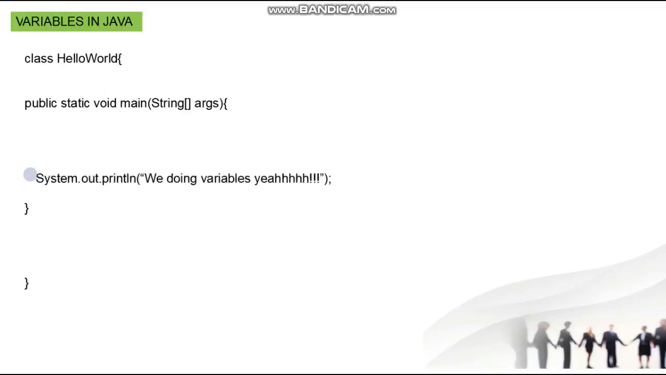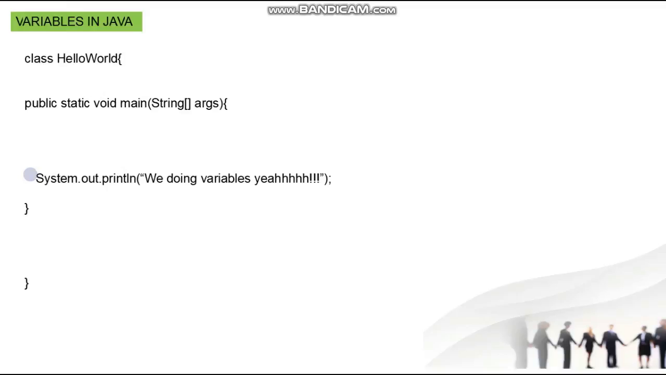System.out.print. We're doing variables. Yeah, guys, this is the best I can think of. Okay, how do you declare a variable in Java? Remember, this is printing out. We're doing variables here.